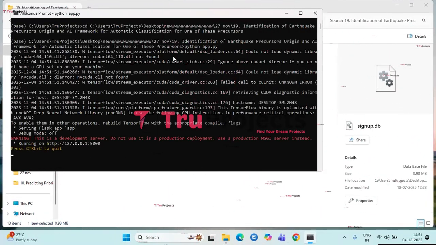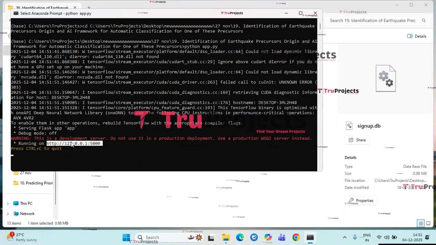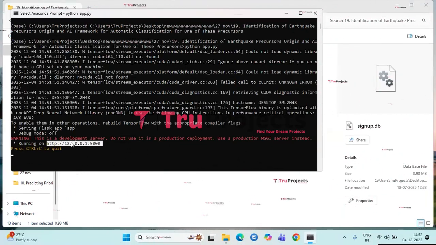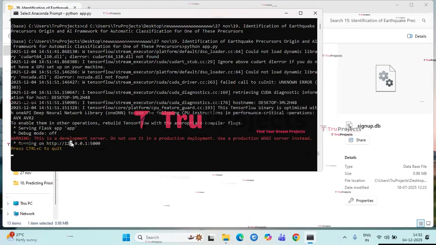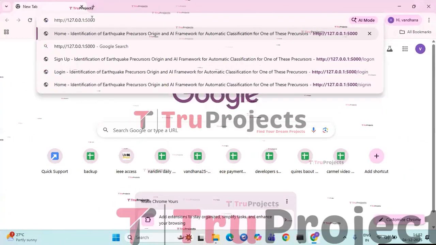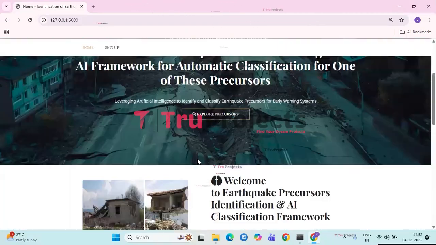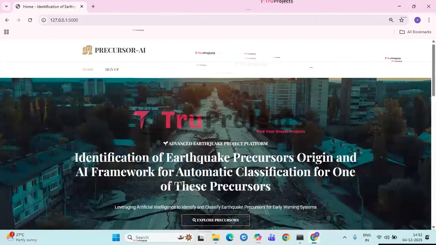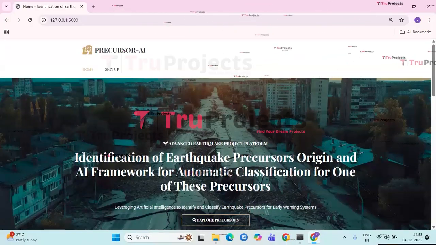After running the app.py file, the Flask framework will host the application locally at the default address with a port number of 5000. Copy the local link provided by the framework and paste it into any web browser. I prefer Chrome. The home page of the project should now be displayed in the browser. This is a front end built using the Flask framework.